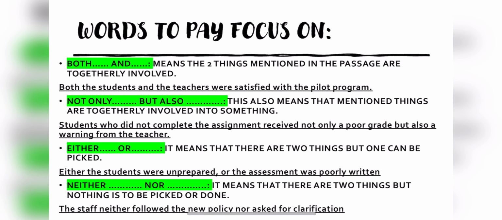The last one is neither nor. It means that there are two things but nothing is to be picked or done, meaning both are wrong. The staff neither followed the new policy nor asked for clarification. It means जो वहाँ का स्टाफ था उसने ना ही तो न्यू पॉलिसी को फॉलो करा, the new rules and regulations that were made there, they didn't follow that, and also उन्होंने clarification भी नहीं मांगी इसके बाद.